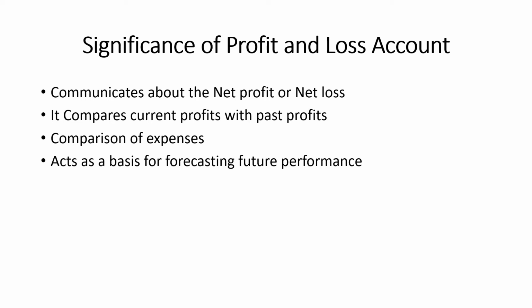The third one is comparison of expenses. The comparison of various expenses included in P&L account in accordance with the expenses of the previous period helps in taking effective steps towards controlling the non-essential expenses. The last one is it acts as a basis for forecasting future performance. That is, on the basis of the current profit figures and previous period profits, it can estimate the future profits along with the projections for the expansion of the business.